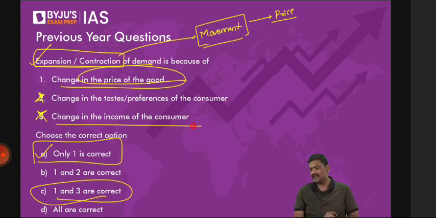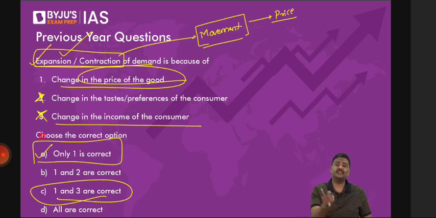I've told you all of this. Whenever only the price changes, can you understand it? Whenever only the price of the product changes, you will see movement along the curve. And when you see movement along the curve, we use the terms expansion and contraction. And anything else changing, like price of the related goods, income of the consumer, taste and preference, etc., is called the shift of the curve, increase or decrease. So right now, only statement 1 is correct.